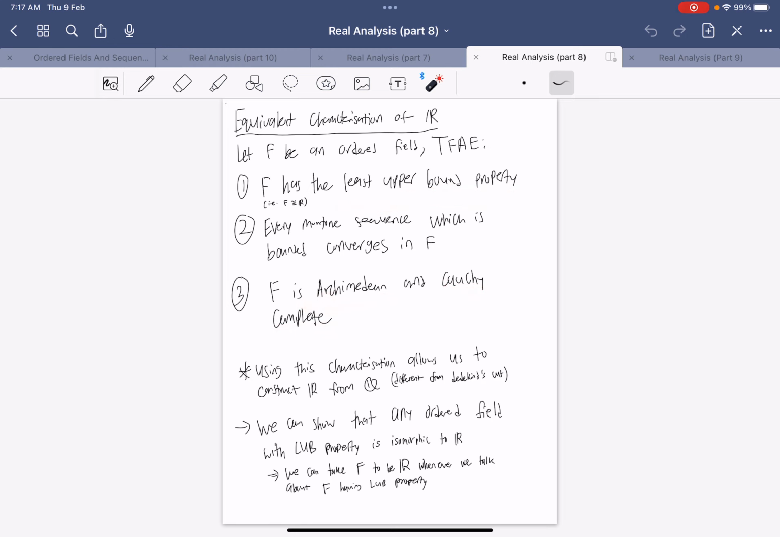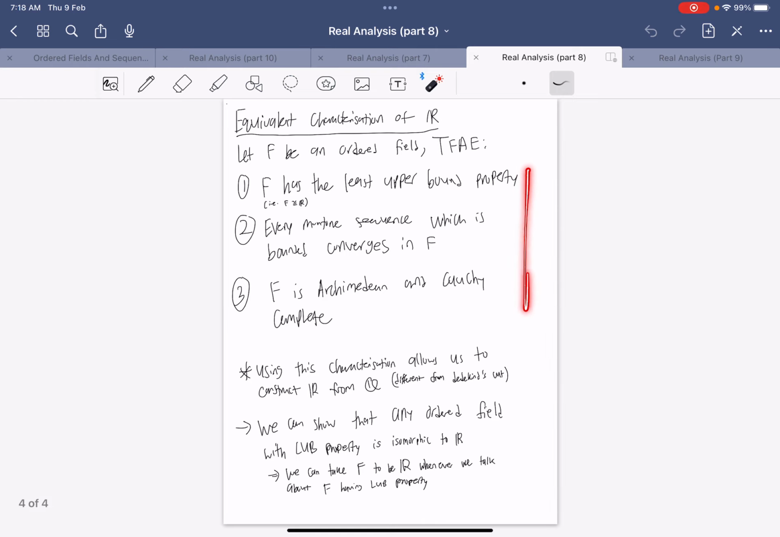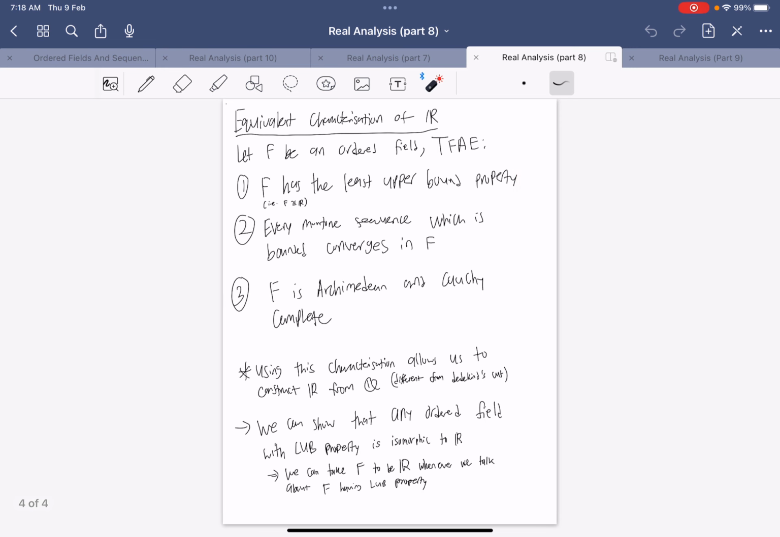And this characterization now, while we'll not prove it, is important in helping us construct the real numbers from the rational numbers in a different way from Dedekind's cut. And really you can read Rudin's for Dedekind's cut, and this is really known as the Cauchy completion of the rational numbers, which you can read online for a more elaborate understanding. But now that we are just dealing with the real analysis part, we really want to talk about the characterization of the reals, and these three formulations are all equivalent.